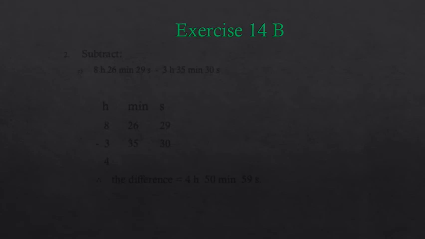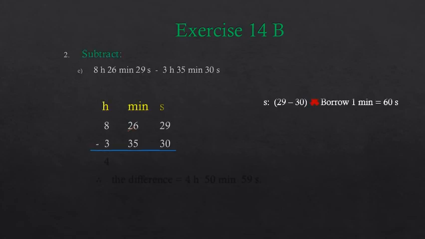Now let's do the next question. 8 hour 26 minutes 29 seconds minus 3 hour 35 minutes 30 seconds. So again we will make three columns of hour, minutes and second, and then we will subtract. We will start the subtraction from the second column. Now children, in the second column we cannot subtract 30 seconds from 29 seconds, right? So what do we need to do?